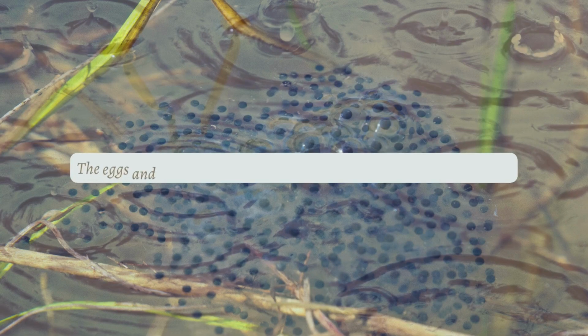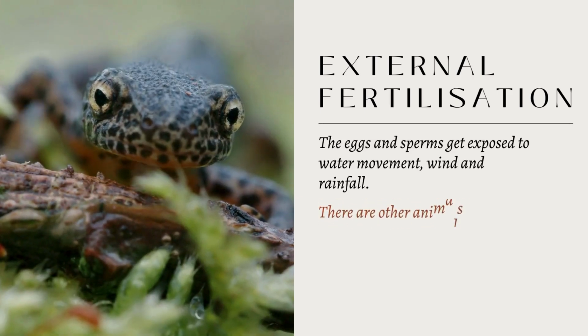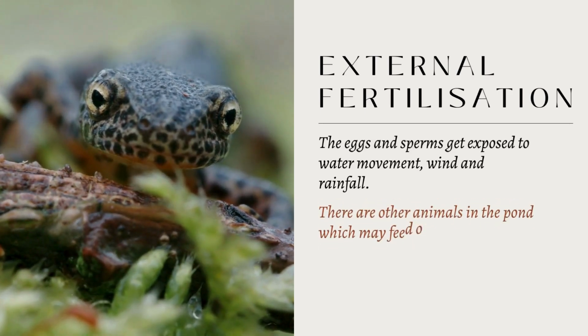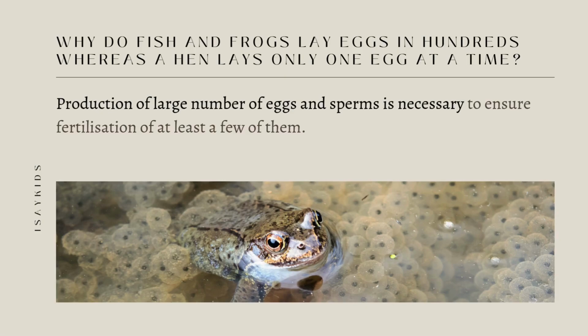This is because the eggs and sperms get exposed to water movement, wind, and rainfall. Also, there are other animals in the pond which may feed on eggs. Thus, production of large number of eggs and sperms is necessary to ensure that fertilization of at least a few of them occurs. Interesting, right?